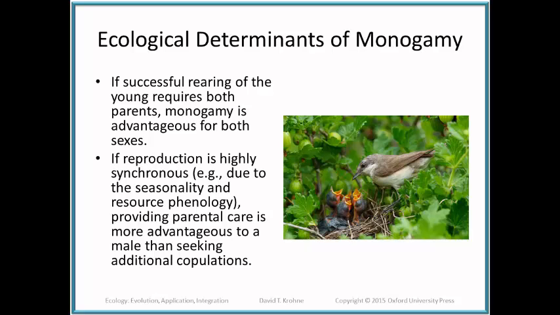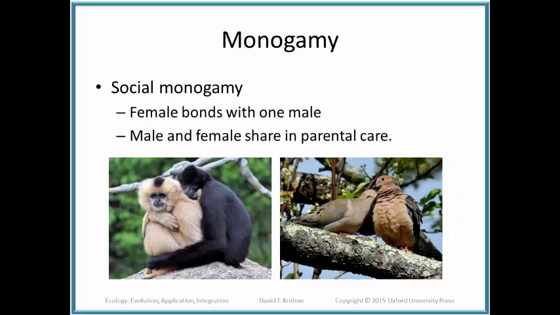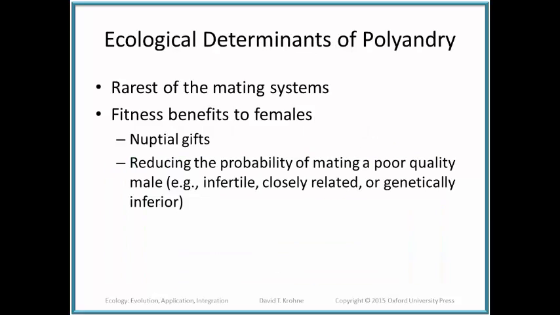So the environment can influence the reproductive behavior of these individuals. Monogamy occurs because there's this bond between one male and one female, and they share parental care. And again, it's got to be because both individuals, male and female, can contribute to the survival of their offspring and therefore their own fitness.